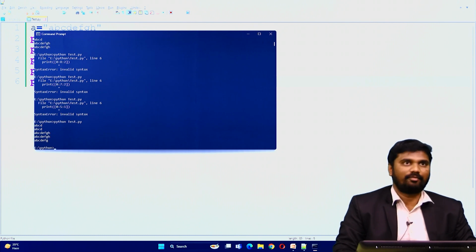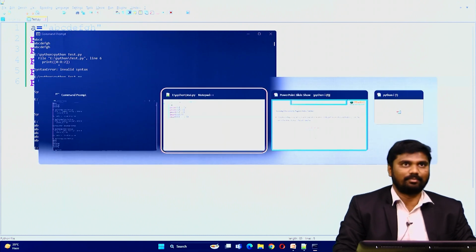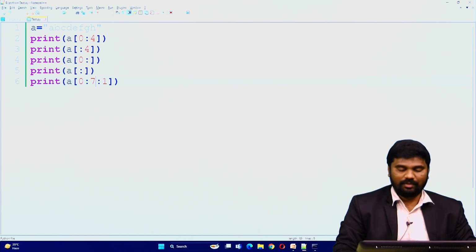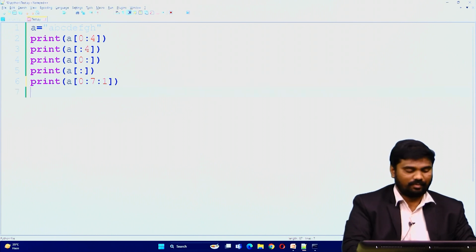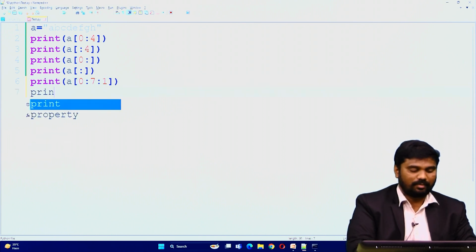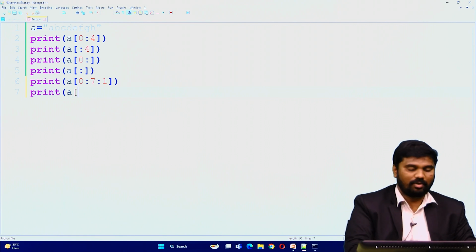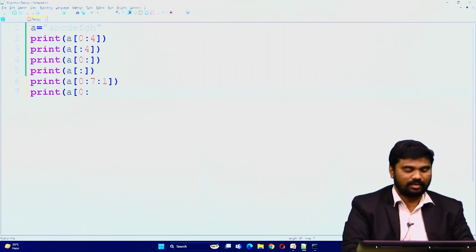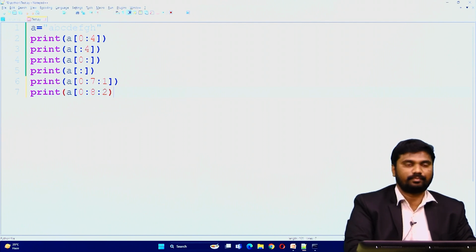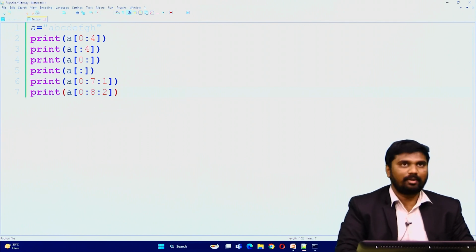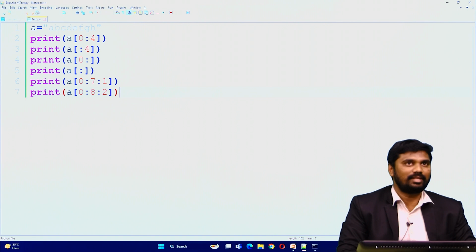It means for every character the value will increase by 1. For example, if I am going to take, see, print A of 0 to 8 and then 2. So what will happen? Now that step value is 2, that means for every character the value is incremented by 2.